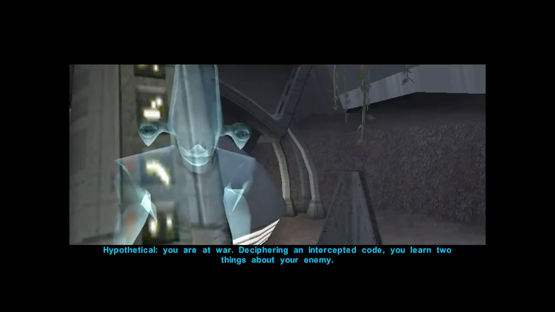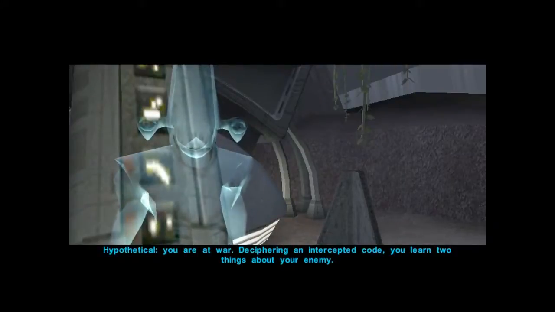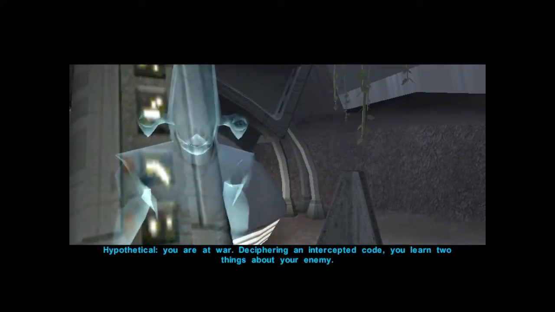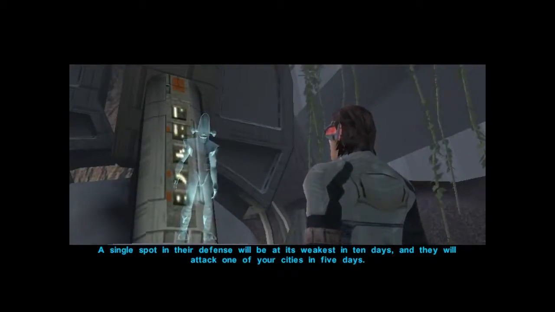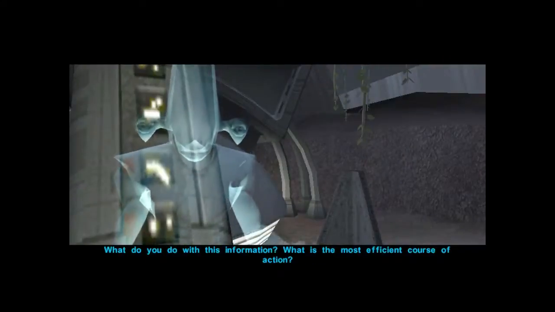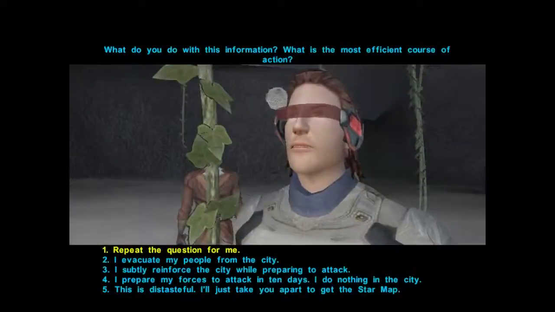Hypothetical. You are at war. Deciphering an intercepted code, you learn 2 things about your enemy. A single spot in their defense will be at its weakest in 10 days, and they will attack one of your cities in 5 days. What do you do with this information? What is the most efficient course of action?